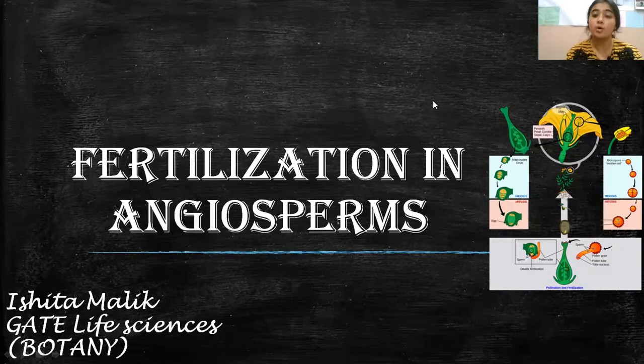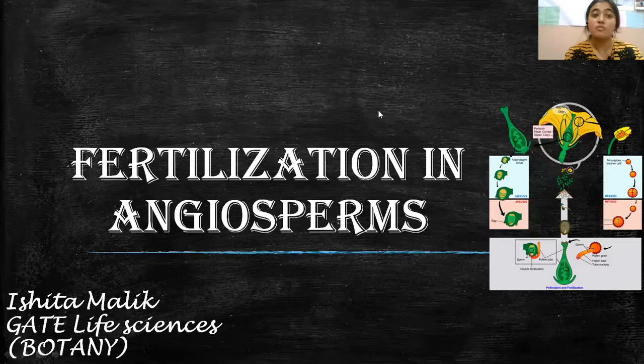That is a very important topic from the point of view of sexual reproduction in flowering plants. When I say flowering plants, it also means angiosperms. And when I say fertilization, it also means syngamy, that is the fusion of male and female gametes to form a zygote, ultimately an embryo.